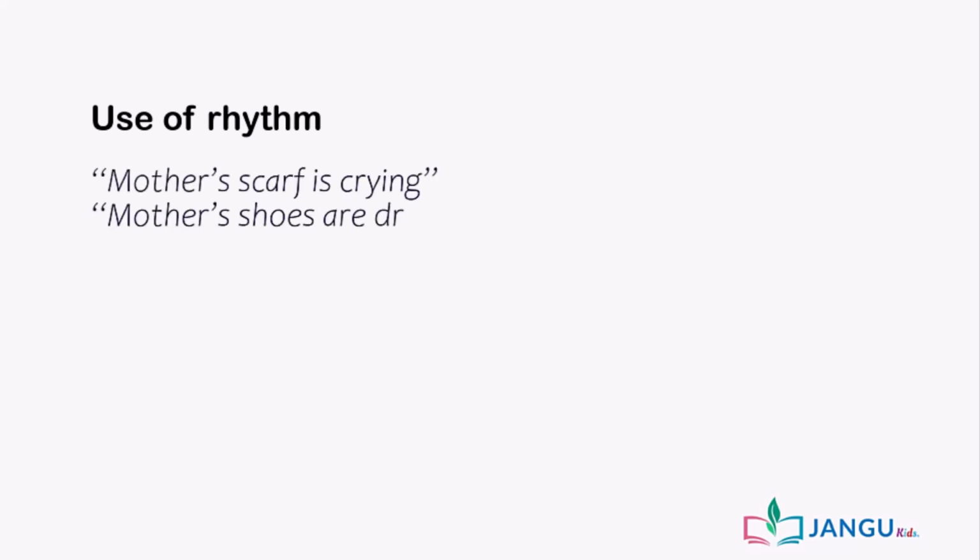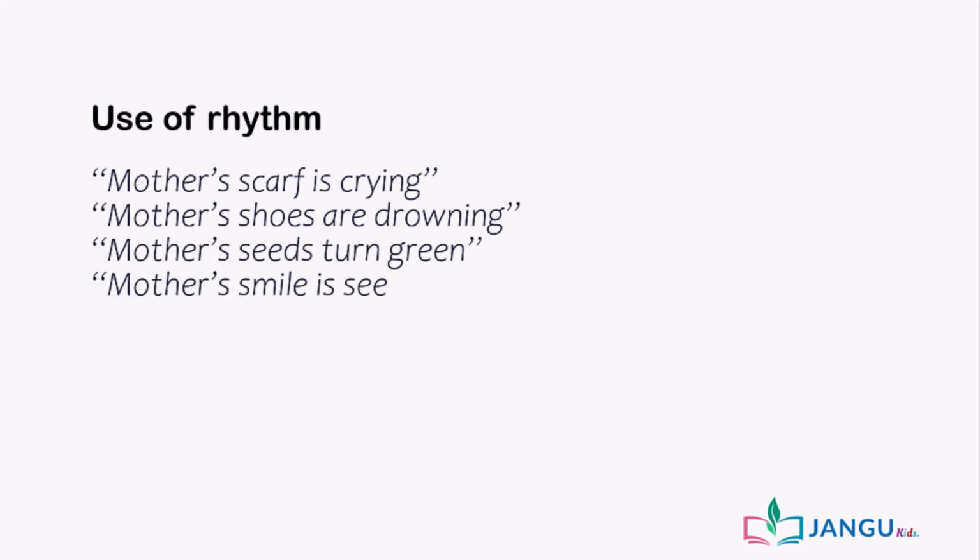Another interesting thing about poetry is the use of rhyme, which is the art of ending each poetic line with a similar sound pattern. For example, in this poem, "Mother's scarf is crying, mother's shoes are drowning, mother's seeds turn green, mother's smile is seen." You notice a sound pattern that rhymes with the pronunciation with each other, as the first line ends with a sound that is similar to the second line, and the third line is similar to the fourth line. No wonder poems are fun to read.